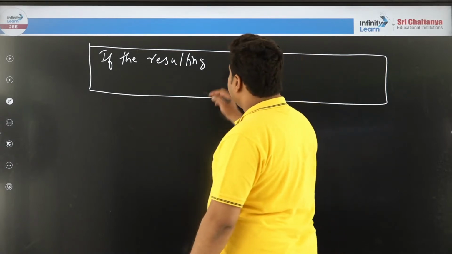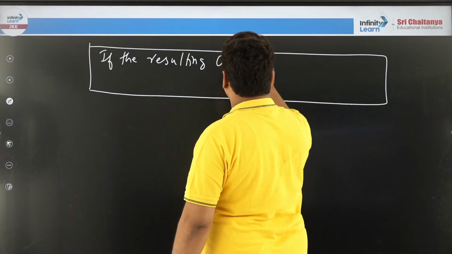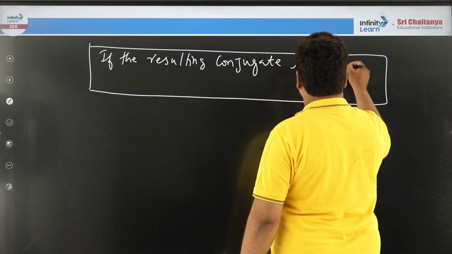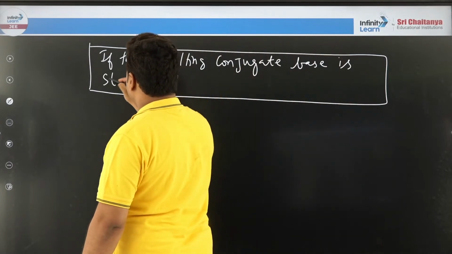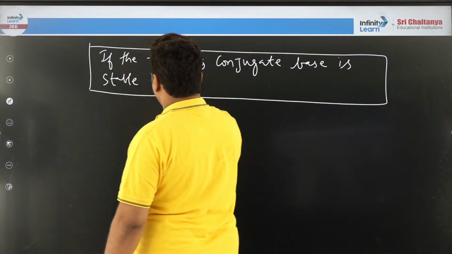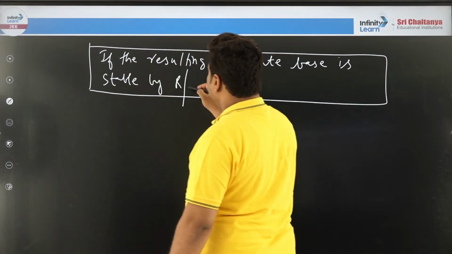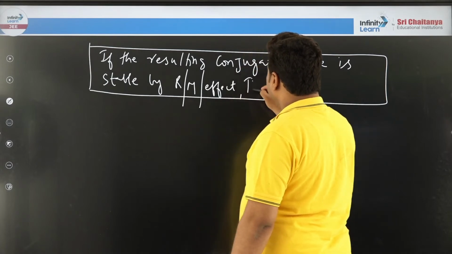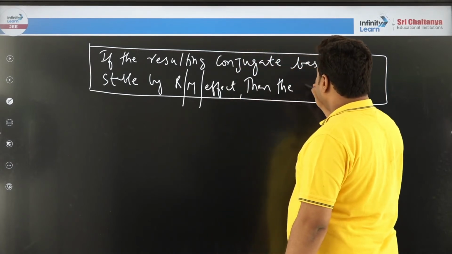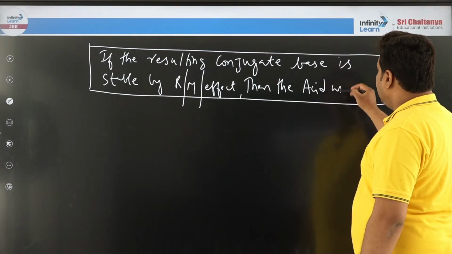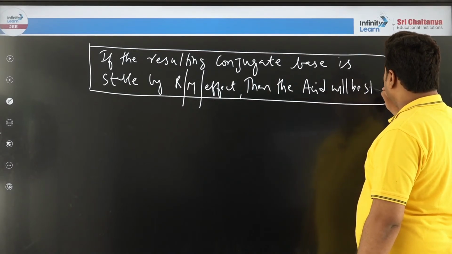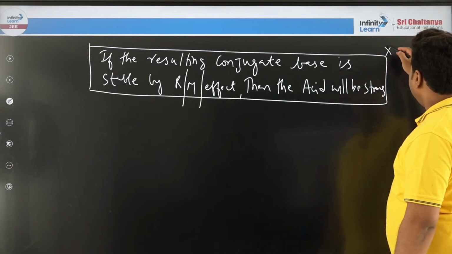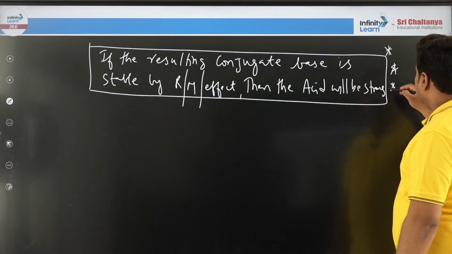So, if the resulting conjugate base is stable by resonance or mesomeric effect or by some effect, then the acid will be strong. This is a very beautiful and very important trick for all of you.